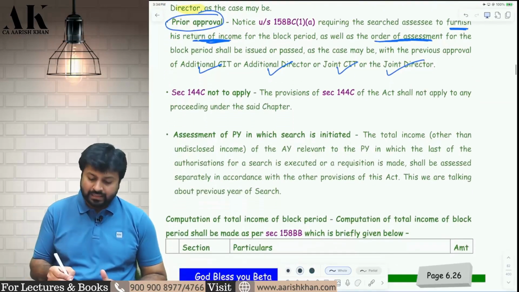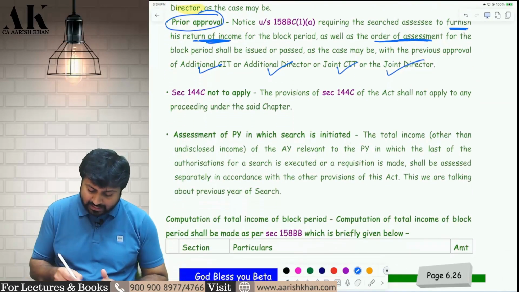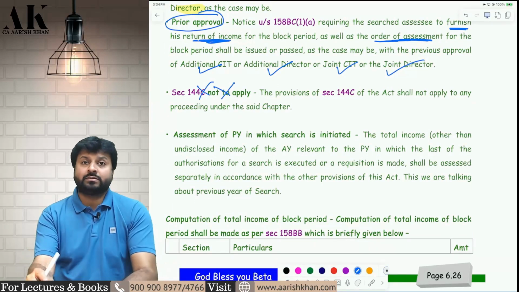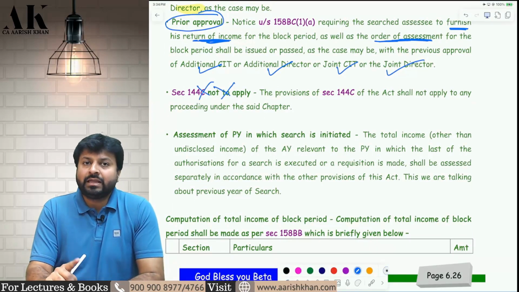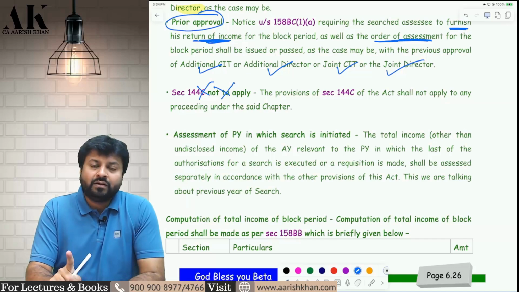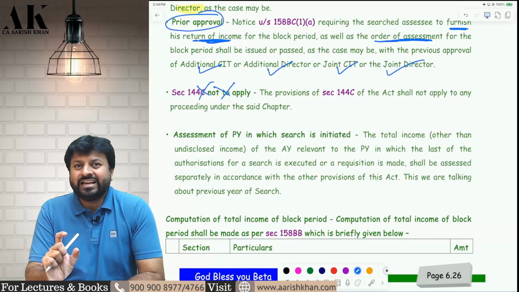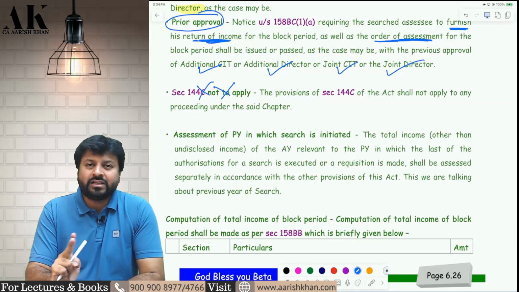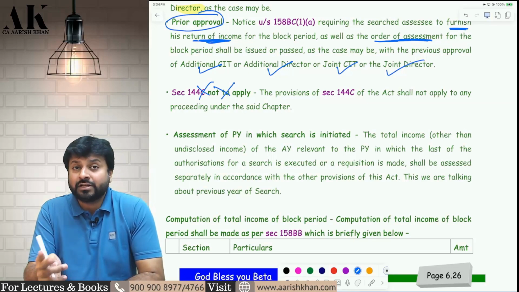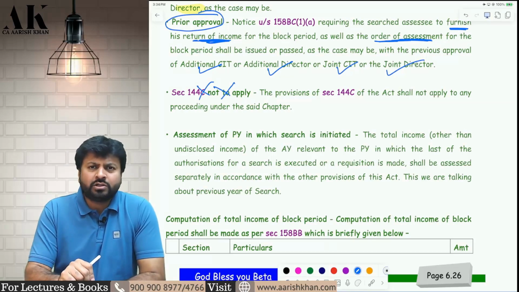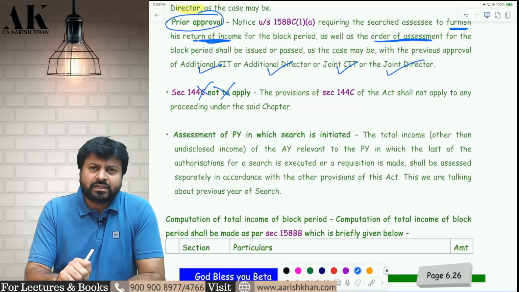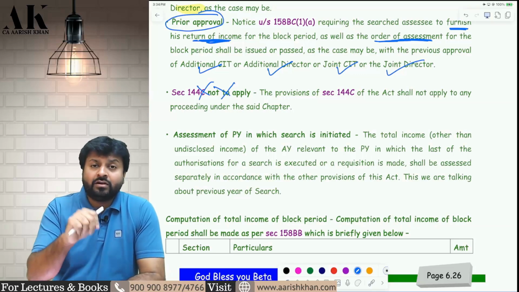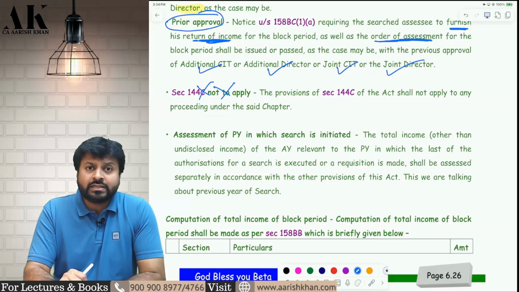Okay. Then the provisions of the dispute resolution panel are not applicable in case of block assessment. What do I mean by this? The dispute resolution panel is applicable for certain assessees under transfer pricing. What happens in that case? There are certain eligible assessees like non-residents or any other person in whose case the TPO has passed a prejudicial order. You can go to the dispute resolution panel. The panel will listen to your case. 3 commissioners will listen to your case, and whatever order they pass will be binding on you. That will be binding on the assessing officer also. Then you cannot raise any question on that.